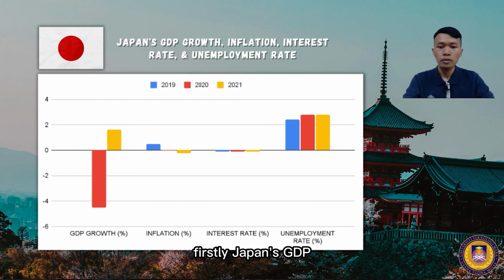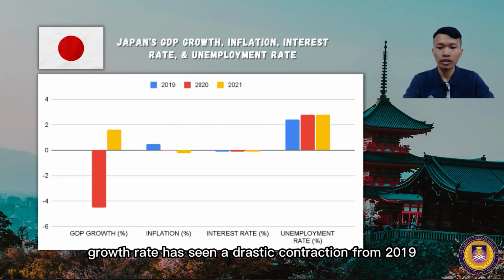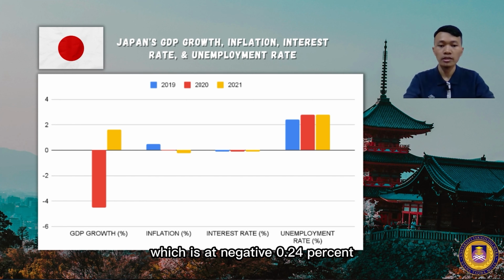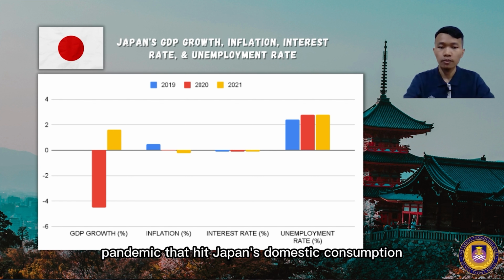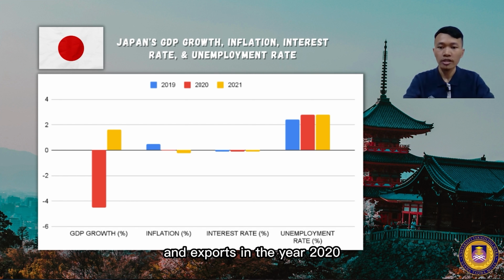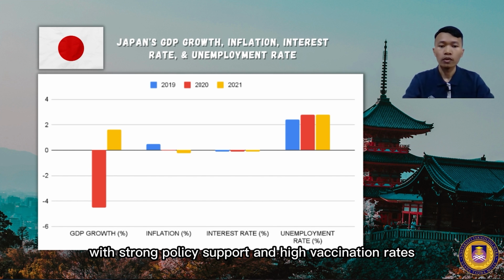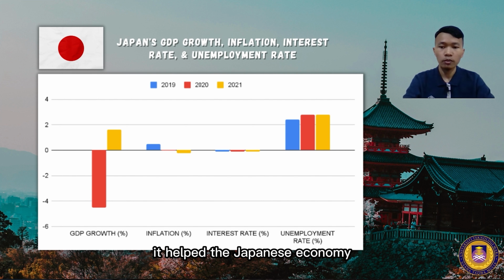Firstly, Japan's GDP growth rate has seen a drastic contraction from 2019, which is at negative 0.24%. Meanwhile, in 2020, it was negative 4.51% due to the global pandemic that hit Japan's domestic consumption and exports in the year 2020. Besides, in 2021, it rose by 1.62%. With strong policy support and high vaccination rates, it helped the Japanese economy to recover from the pandemic.